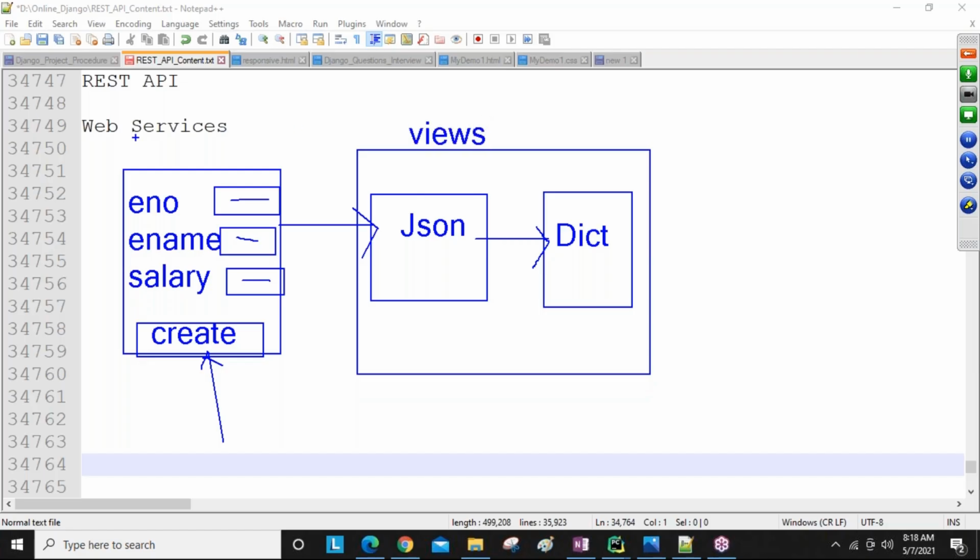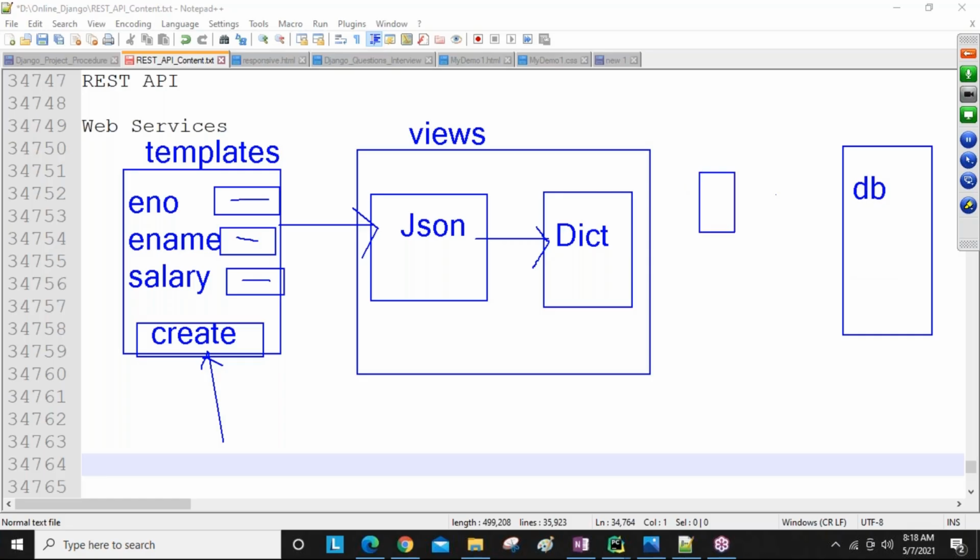So this presentation, we are writing presentation code in the Django templates. Now here the database is there, guys. We have the DB. So how are we going to communicate with that DB? Via the model. Our view interacts with the model, guys.